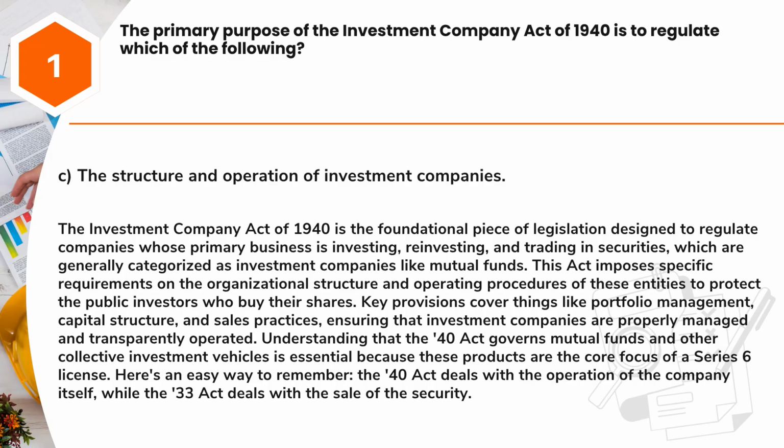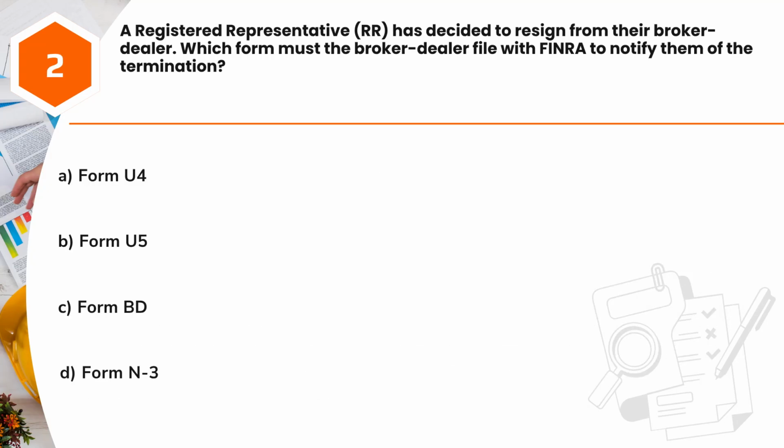Question 2. A registered representative, RR, has decided to resign from their broker-dealer. Which form must the broker-dealer file with FINRA to notify them of the termination? A. Form U4. B. Form U5. C. Form BD. D. Form N3.